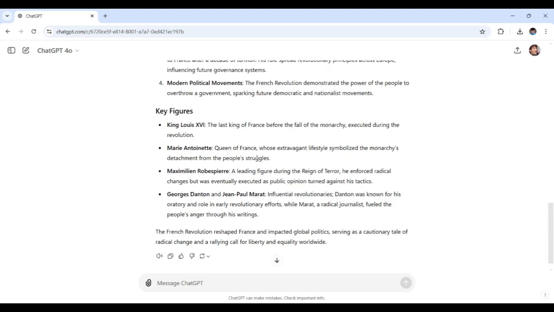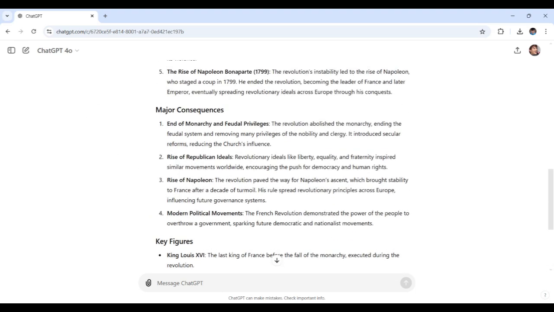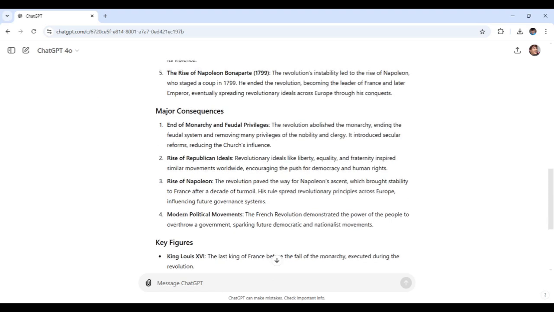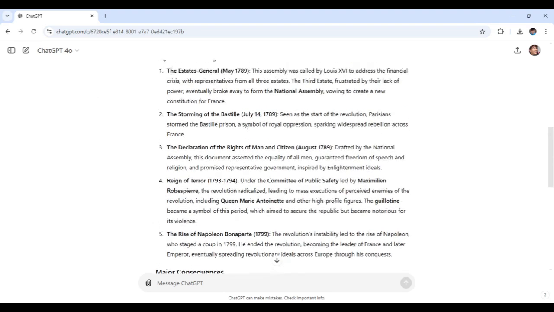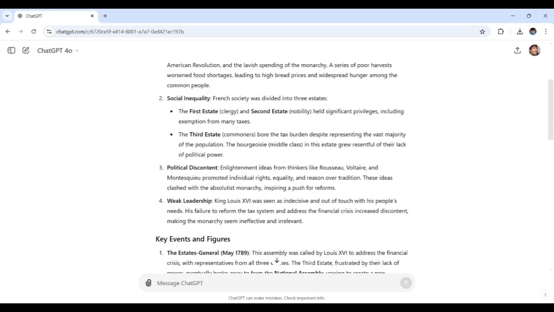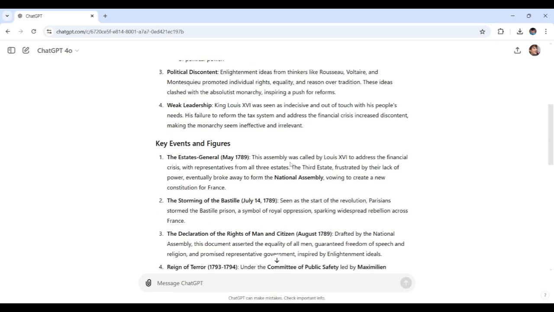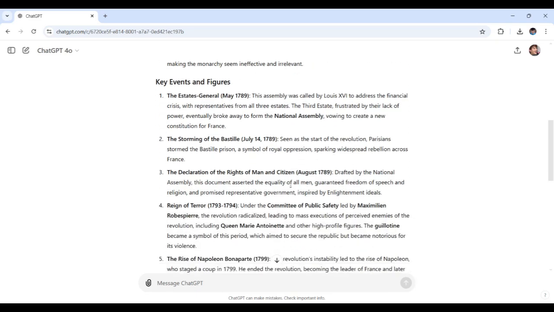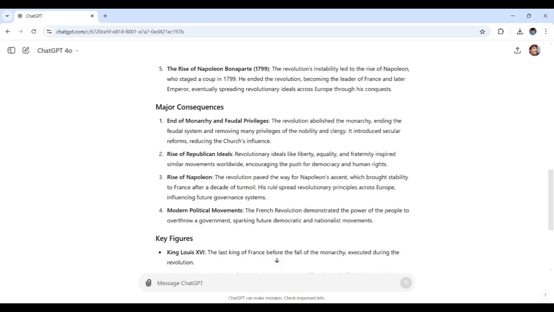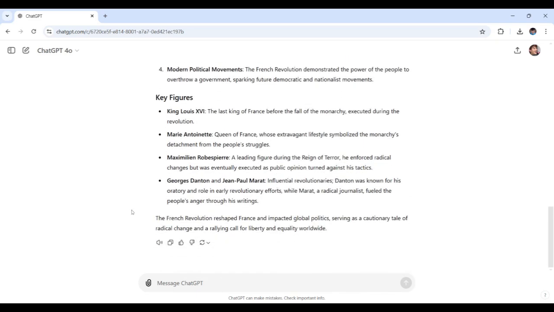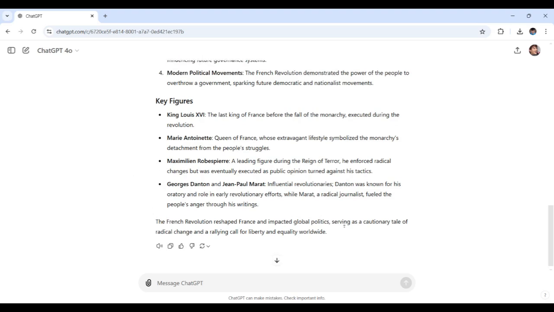And as I stated, the major consequences here, see right here, and going up there, key events and figures, and going up to the causes and everything that were mentioned here. This can be a great way to quickly grasp the scope of major historical events. It's quite helpful to have ChatGPT summarize everything about the historical events. See?